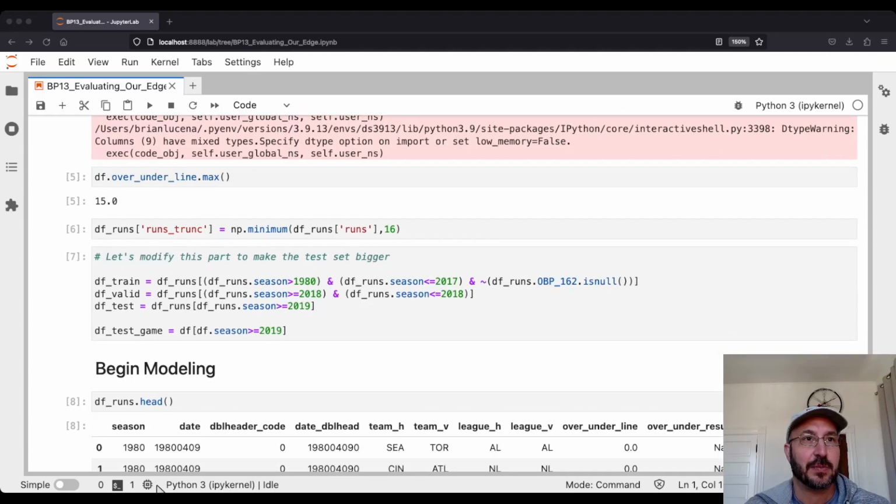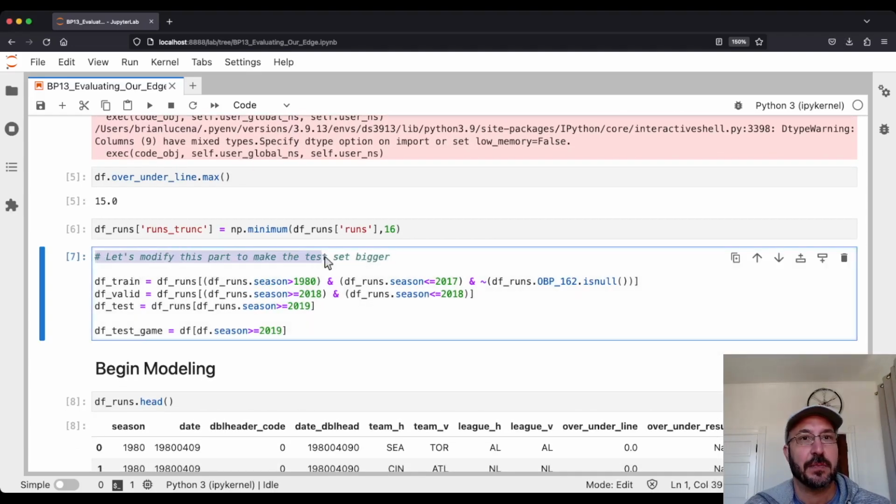And here's the part we're modifying. We're now making our training set a little smaller. The training set's only going to go up to 2017, and we're going to use 2018 as our validation set for early stopping. Then we're going to let our test set be from 2019 through 2022. So we'll have 4 seasons. 2020, of course, was a shortened season, but we'll have 4 seasons of data on which to evaluate our model to see: can we actually predict this over/under with enough of an edge to make some money?